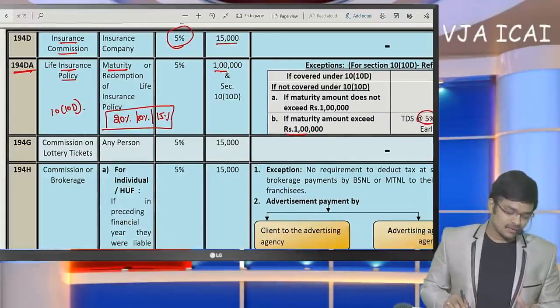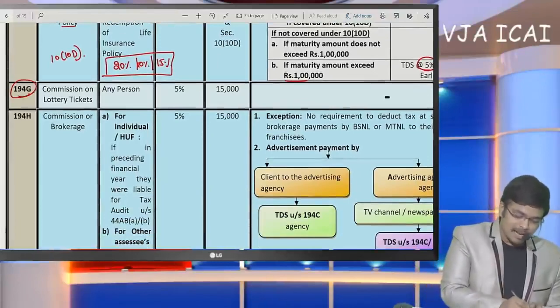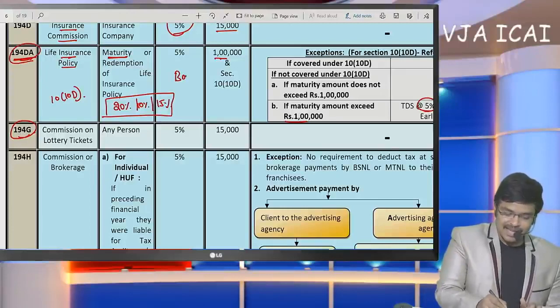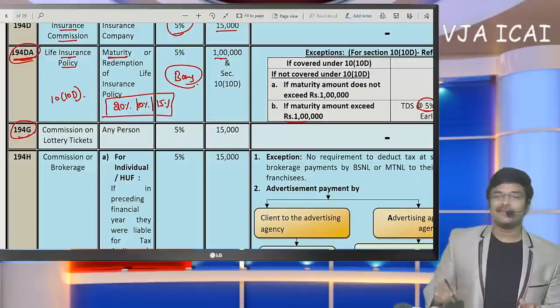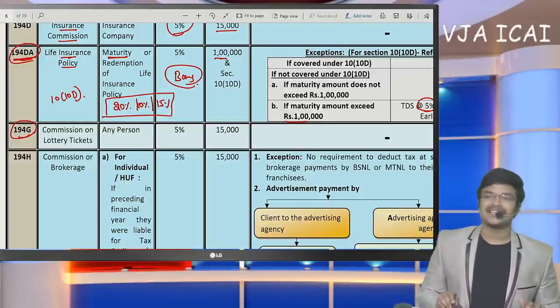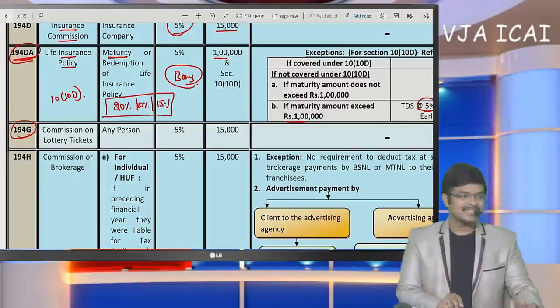Okay. So now coming to the next aspect. Sir, I think this provision is very clear. Here, under income from other sources, the entire maturity receipt need not be offered as income. Only the bonus amount will be liable to tax. Only such amount is to be considered in this case.